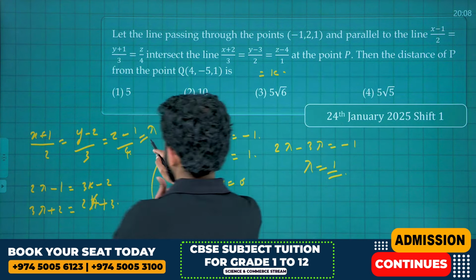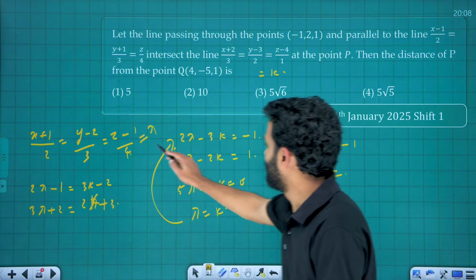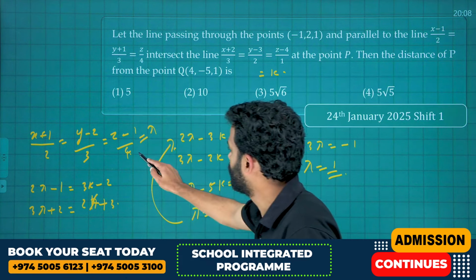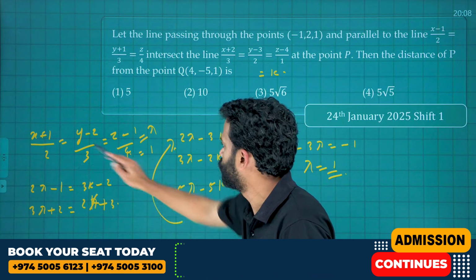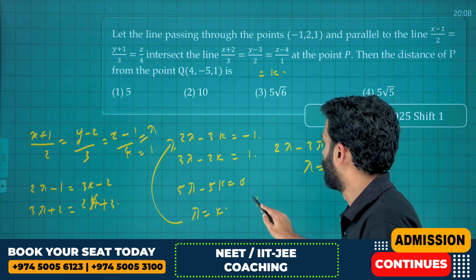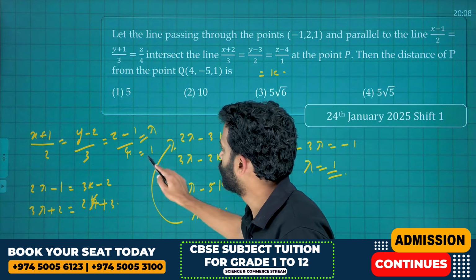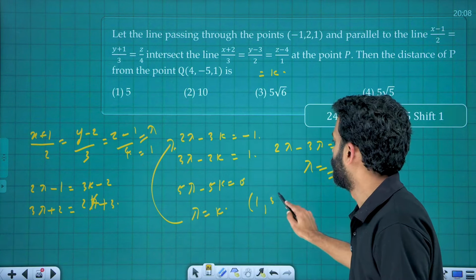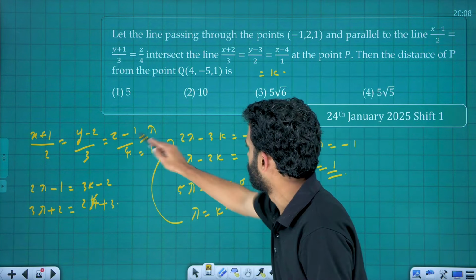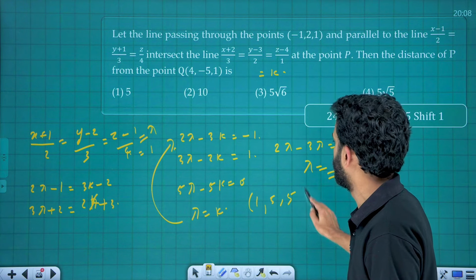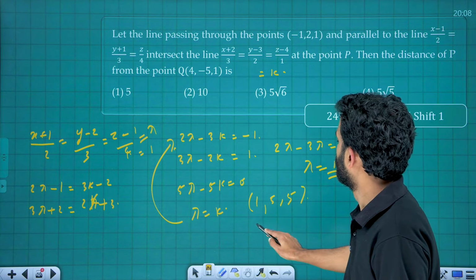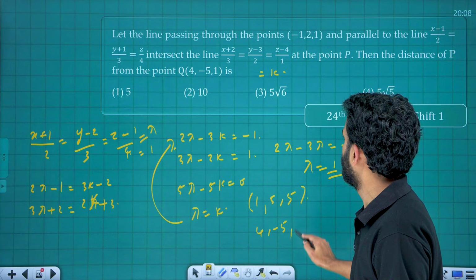Substitute lambda is equal to 1. Therefore, just equate: 2 minus 1, that is 1. 3 into 1 plus 2, that is 5. And 4 into 1 plus 1, that is again 5. And the point P is (1, 5, 5).